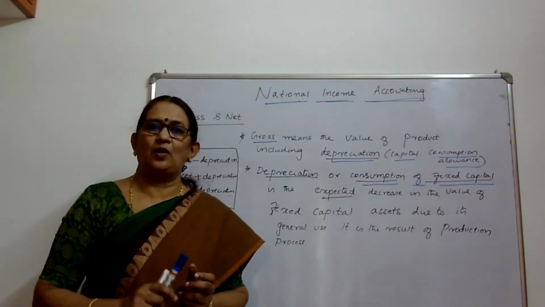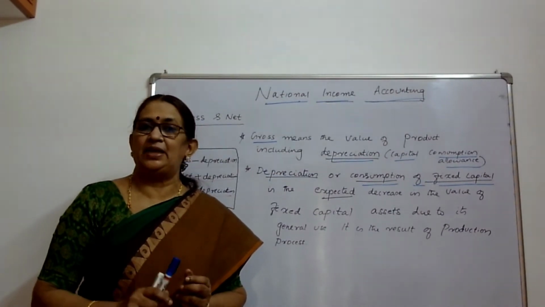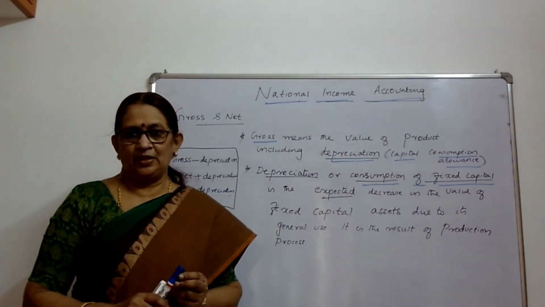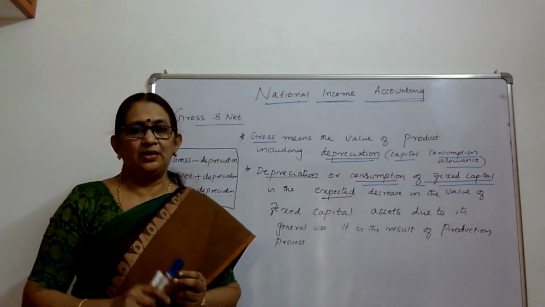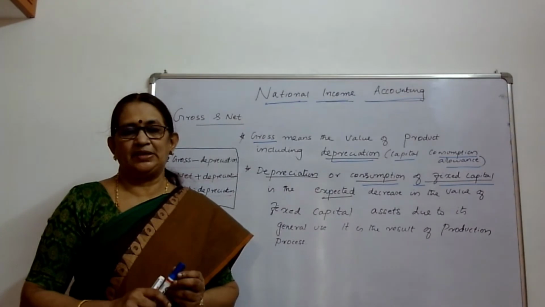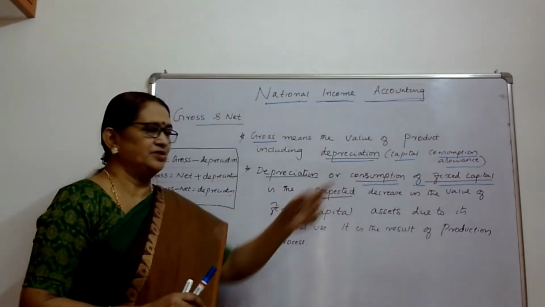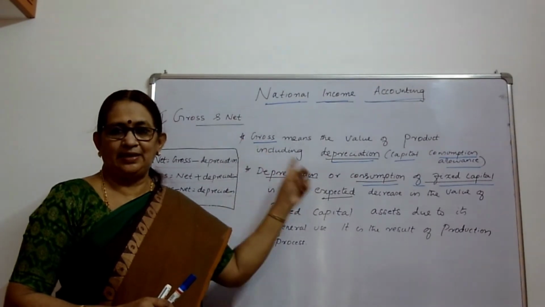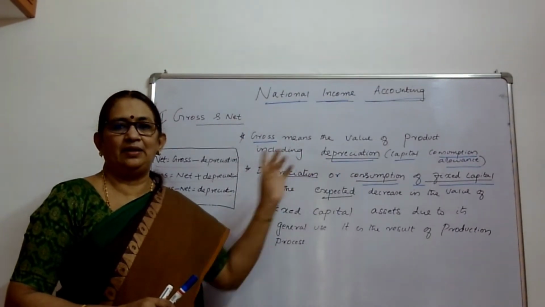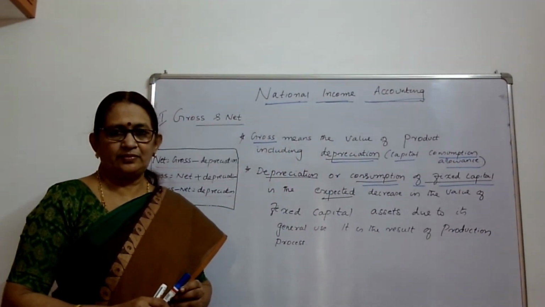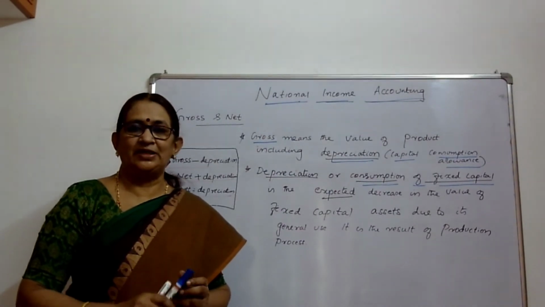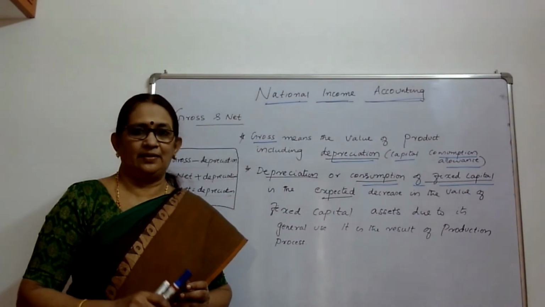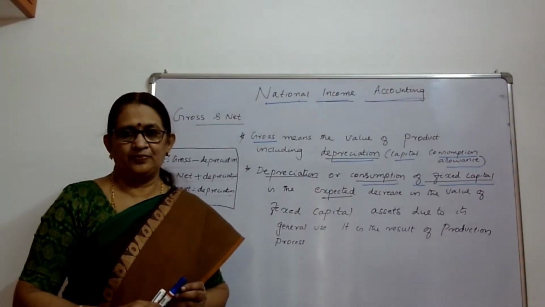Depreciation is otherwise called consumption of fixed capital or current replacement cost or replacement cost of fixed capital or capital consumption allowance. So, depreciation is known by different names. While the firms use machines, there is normal wear and tear with continuous use.